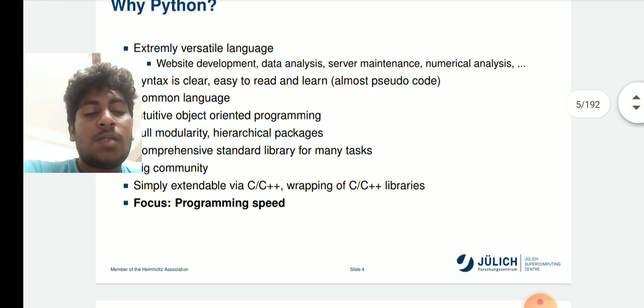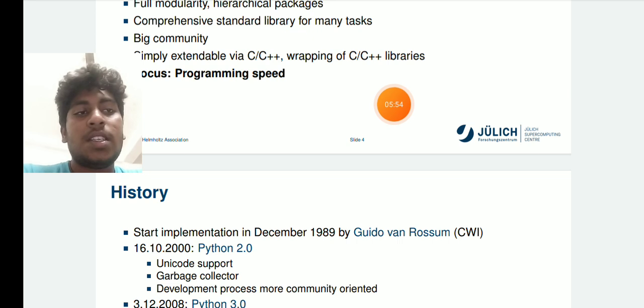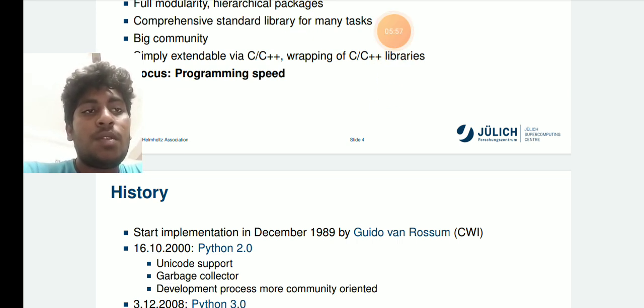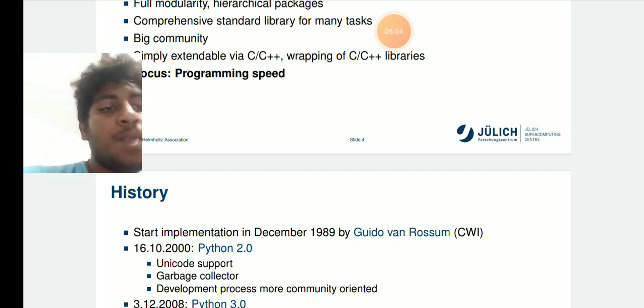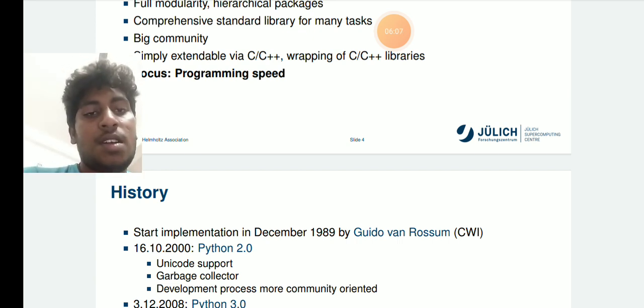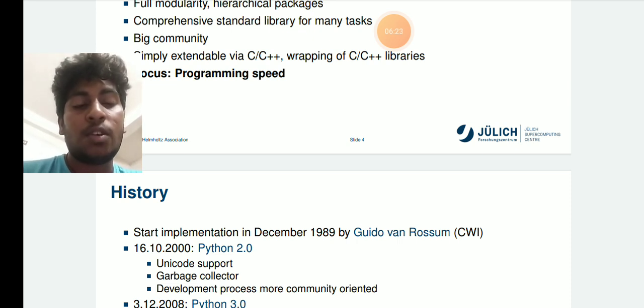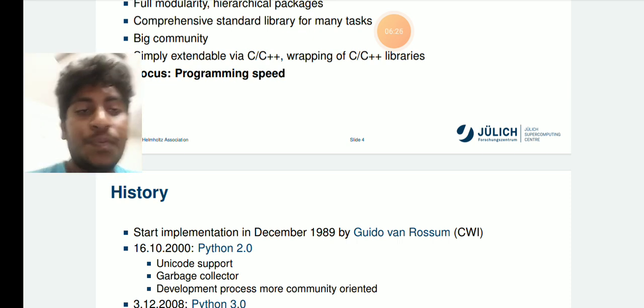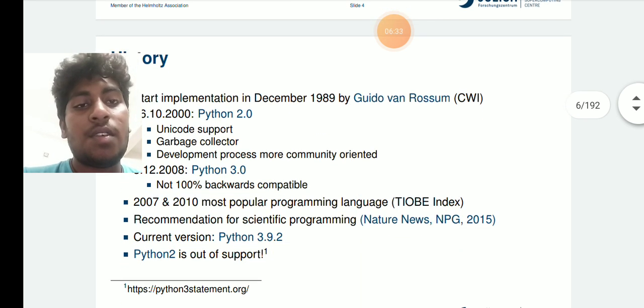Python's history: the implementation started in December 1989 by Guido van Rossum. Python 2.0 was released on 16 October 2000. If you have any doubts on the Python programming language, please download the Python app, my request.